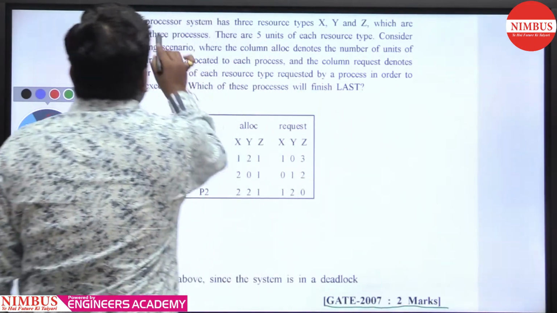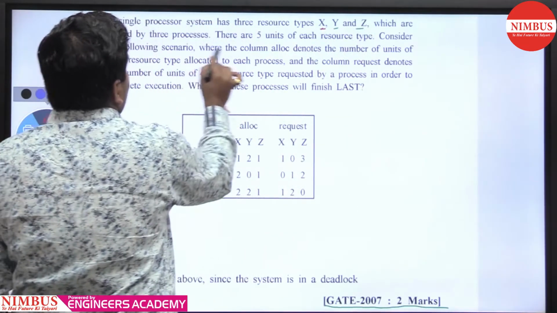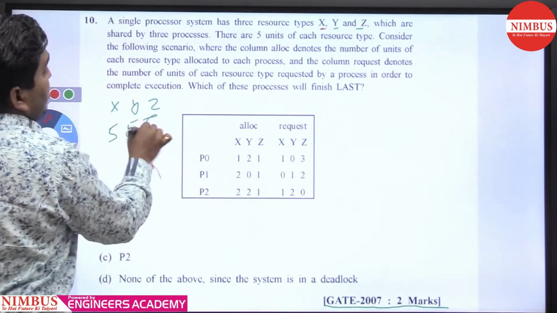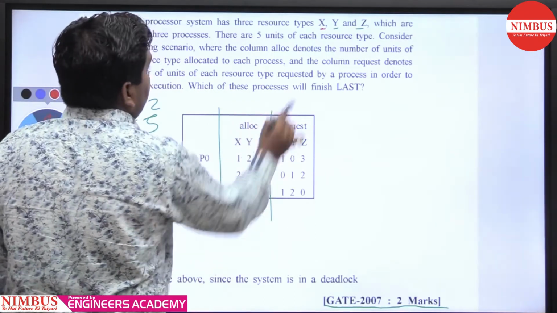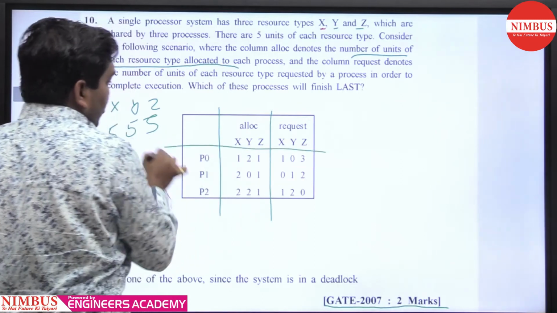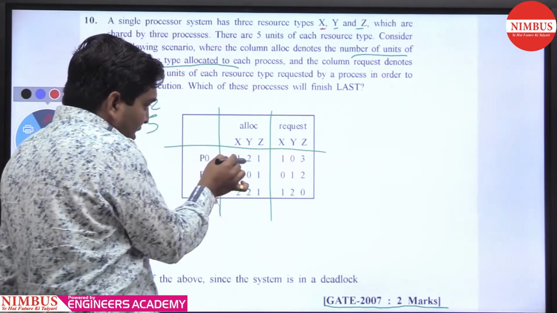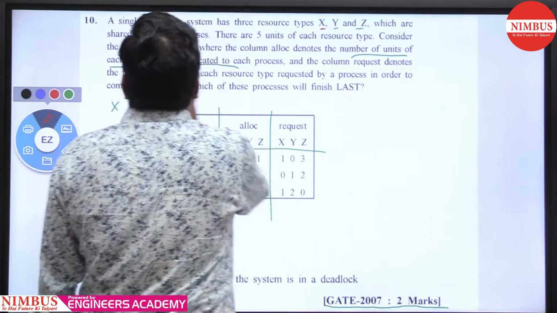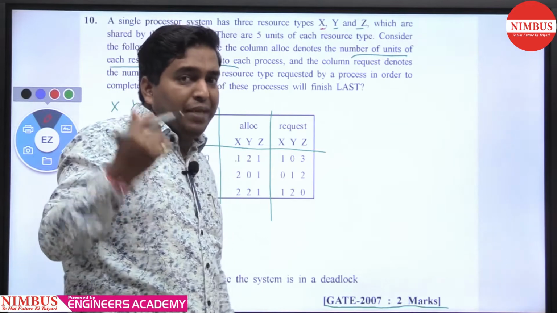What is the question? A single processor system has 3 resources X, Y and Z which are shared by 3 processes. There are 5 units of each resource in the beginning, and consider the following scenario where the column allocation denotes the number of units of each resource type allocated to each process. Getting my point? X type is allocated 1, Y type is 2, Z type is 1, and the column request denotes the number of units of each resource type requested by the process in order to complete execution.